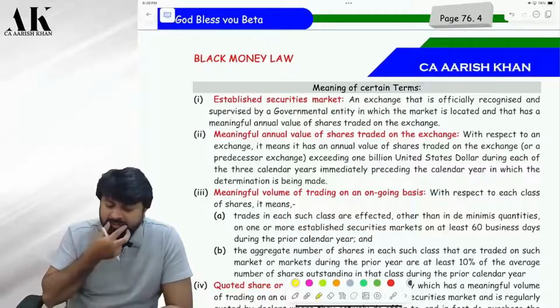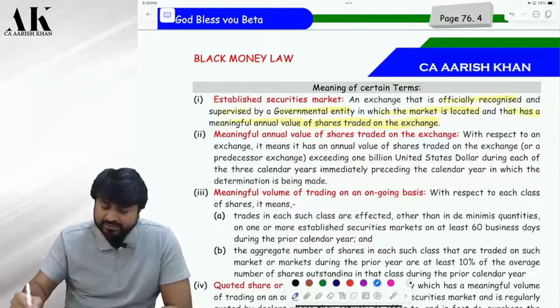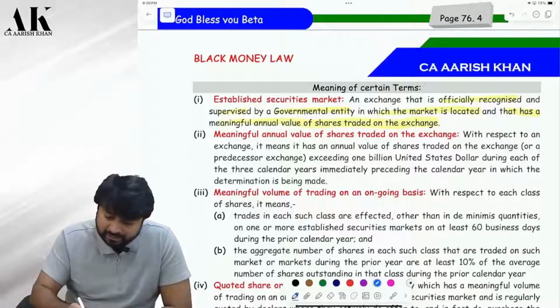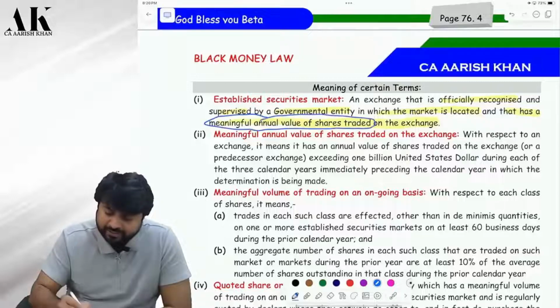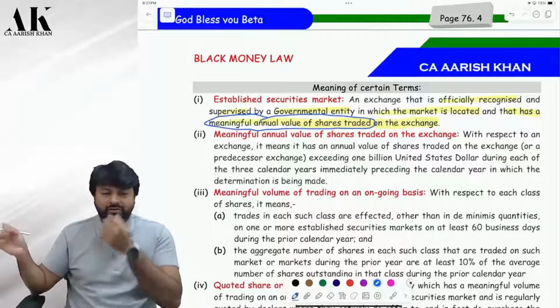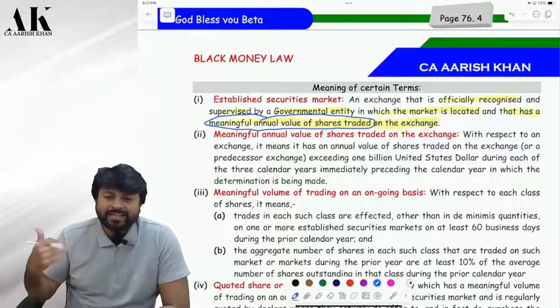Established security market, shall I say? An exchange that is officially recognized and supervised by the government entity in which the market is located and that has a meaningful annual value of shares traded on the exchange. So it is nothing but a market which is recognized by what? Say, NASDAQ, which is recognized by a government entity in the US, correct? Plus, it should also have a meaningful annual value of shares traded. It means the stock exchange should not be a very small kind of stock exchange. There has to be some significant trading in that particular stock exchange.